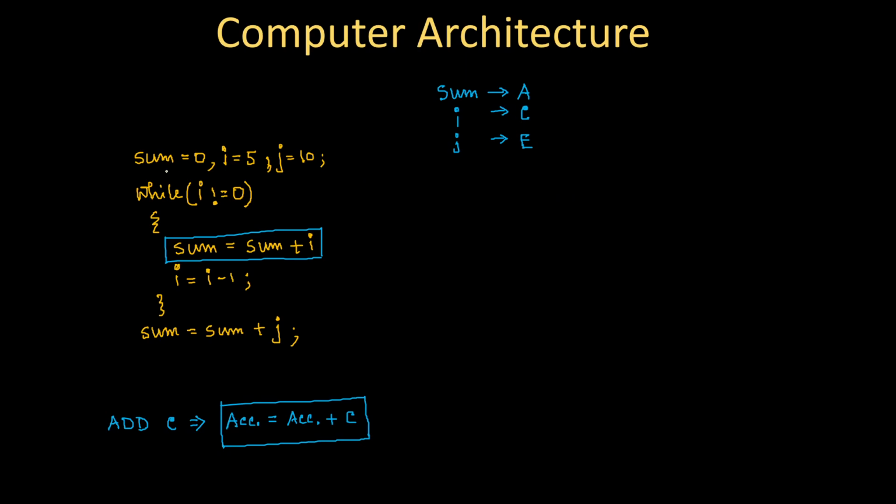So first thing, always remember that in a high level language we have the flexibility that we can initialize all the variables in a single line if they have the same data type. But in an assembly level language, we don't have this type of facility. I have to write each and every instruction in a separate line. So sum has to be initialized by 0 in one line, then i equal to 5, then j equal to 10, like that. Anyway, we will not write sum here, rather we will use the accumulator A for storing 0, because accumulator A is mapped with sum.